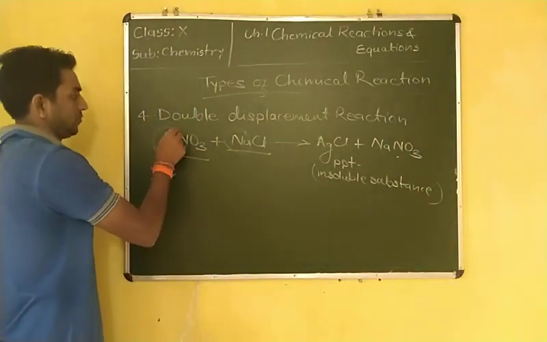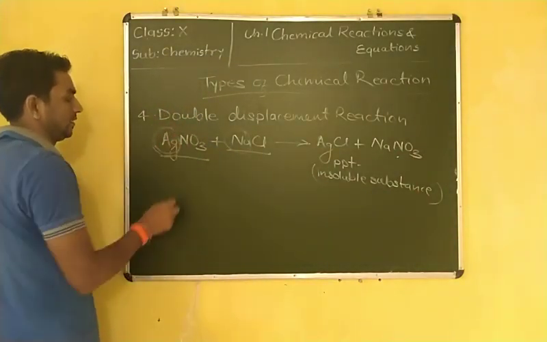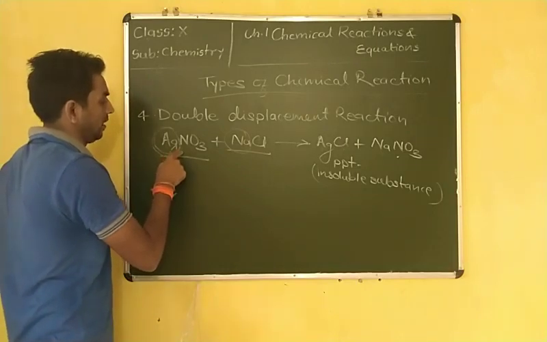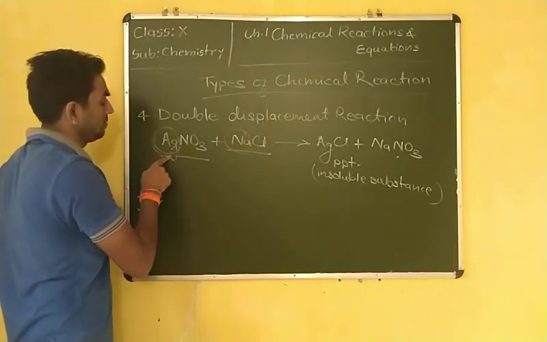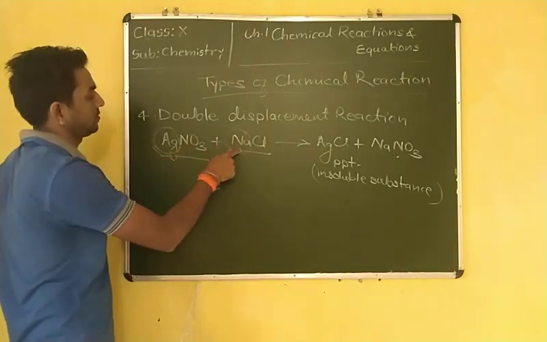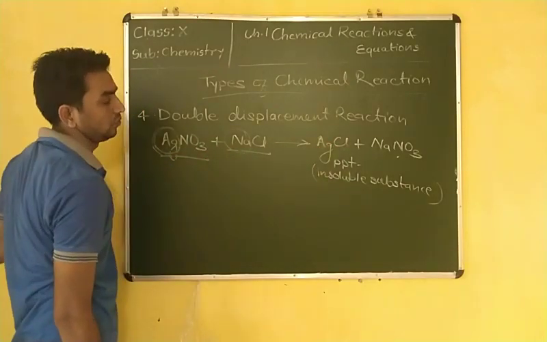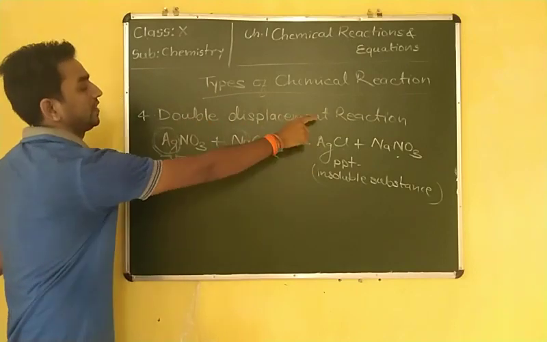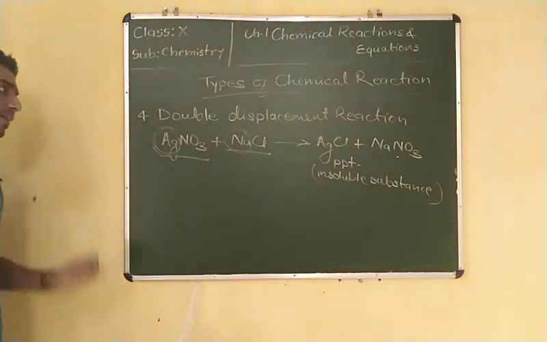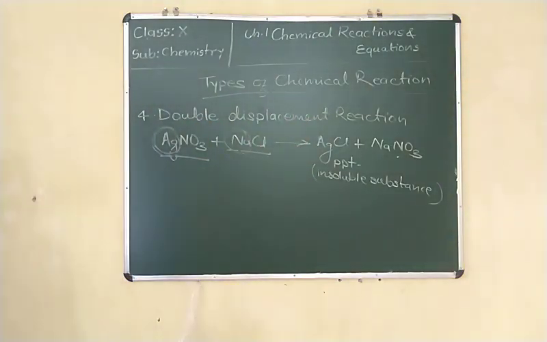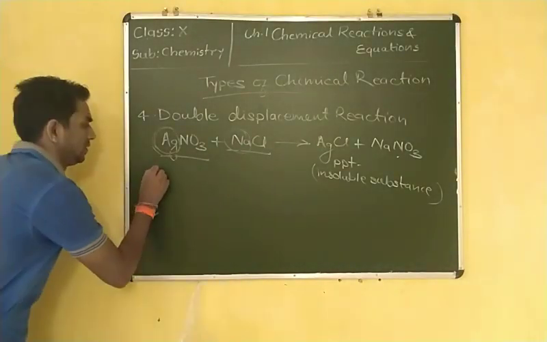So by the mutual exchange of two metals from their salts to form two new salts, such a type of reaction is known as a double displacement reaction.